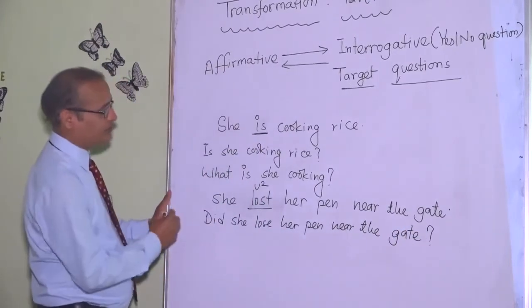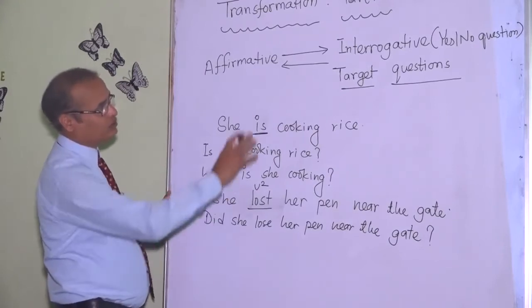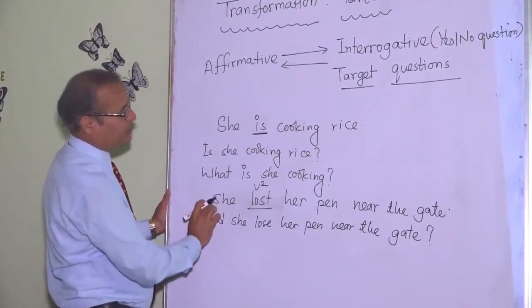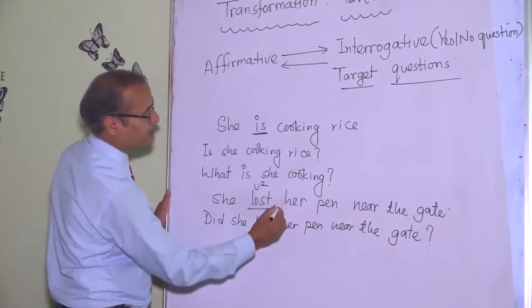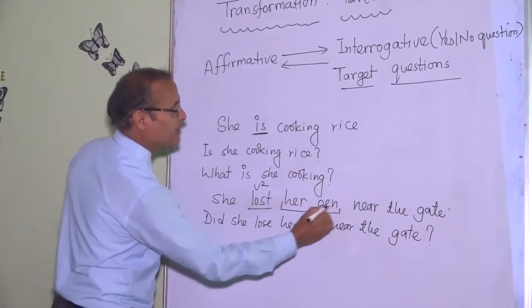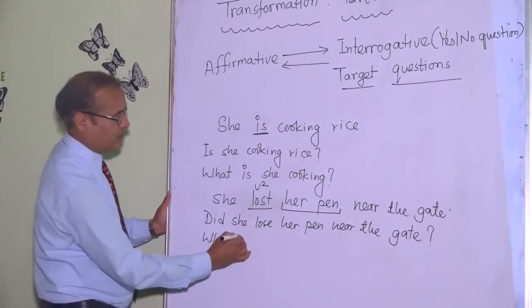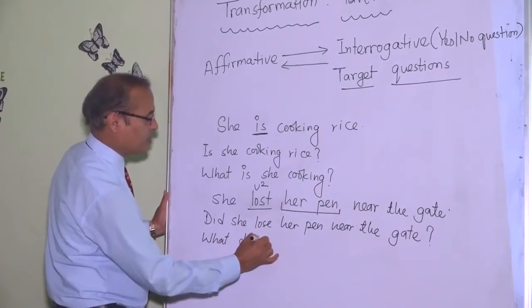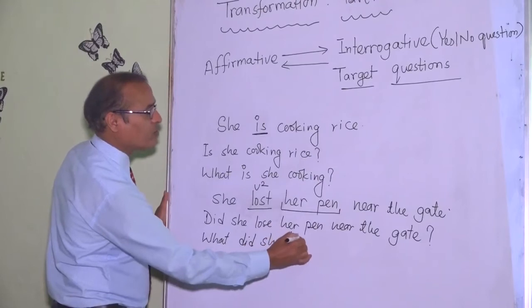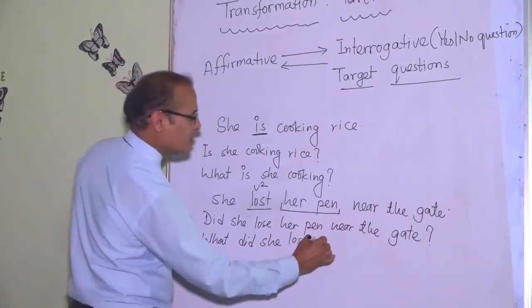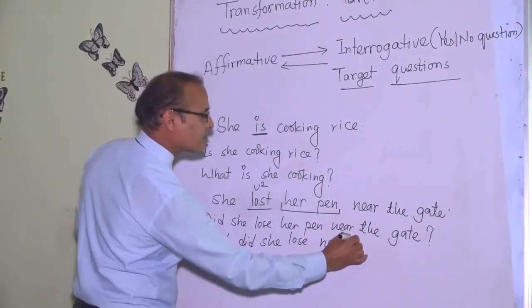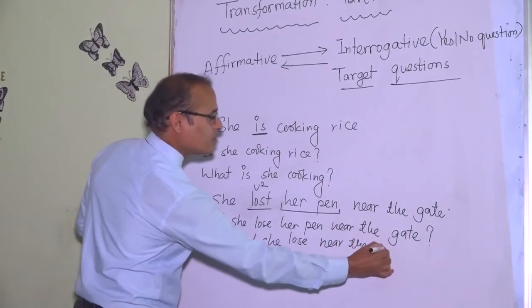It's a yes no question. Going through the target question, if we target her pen, the question may be: What did she lose near the gate? It's a what question.